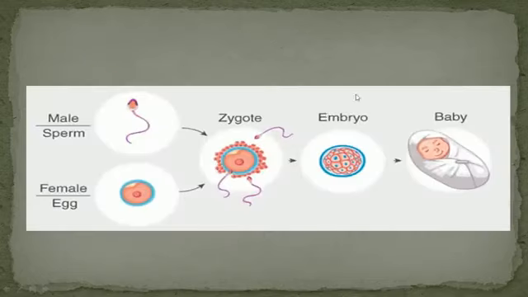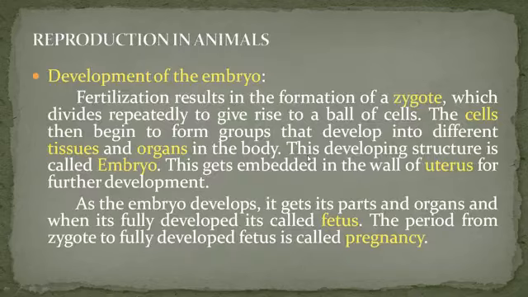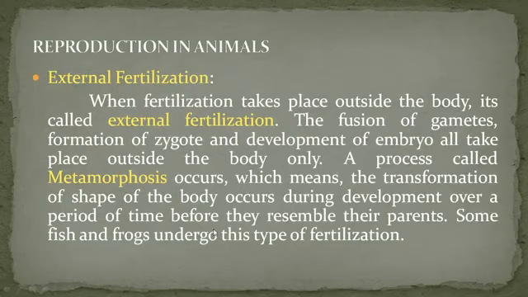This gets embedded in the wall of the uterus for future development. As the embryo develops, it gets its parts and organs, and when it is fully developed it is called a fetus. The period from zygote to fully developed fetus is called pregnancy.